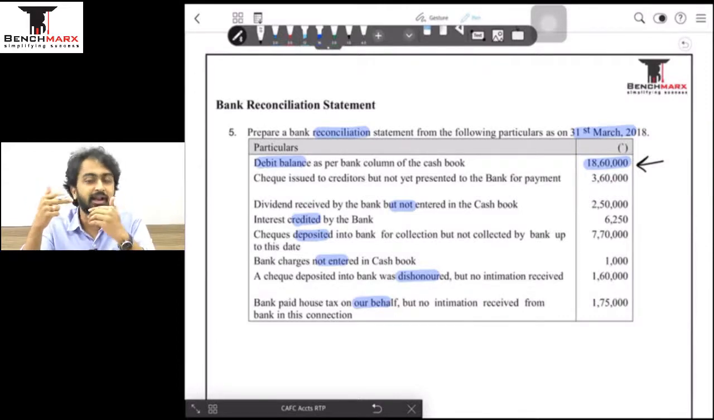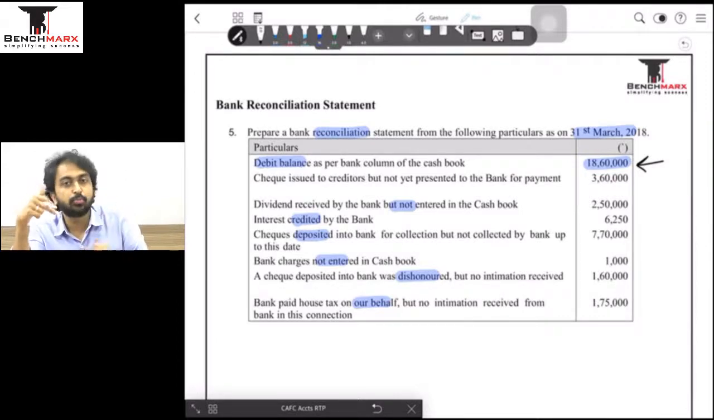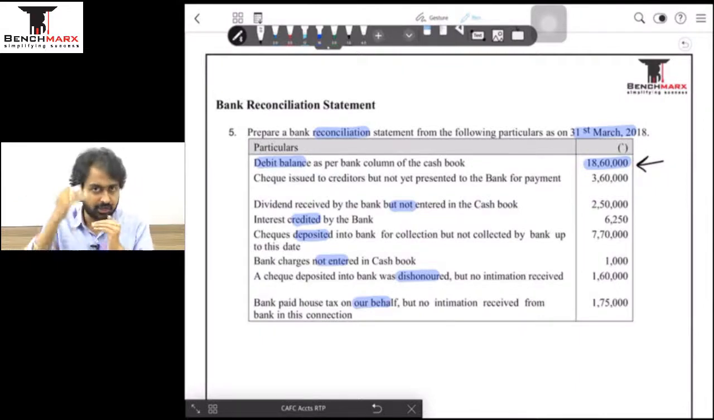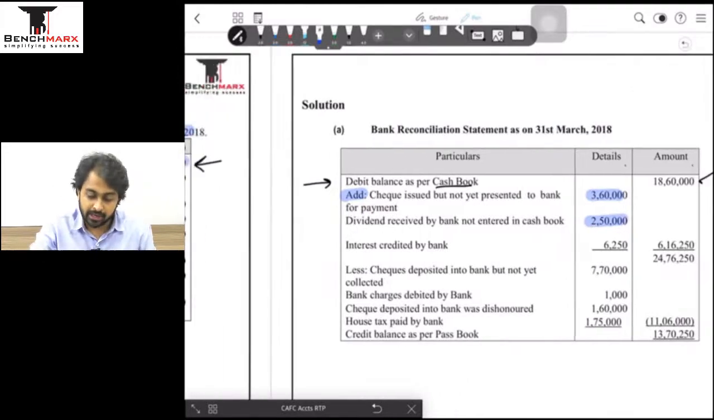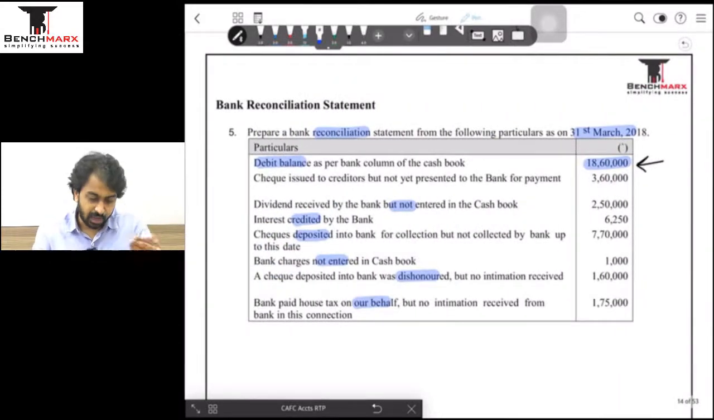That means we are again traveling from our lesser balance to bank's more balance. Traveling from less to more, I am again going to add this amount as well. ये भी अपना dividend add हो जाएगा 2,50,000. That is one more item of reconciliation. आगे बढ़ेंगे. Interest credited by the bank, again the same thing.